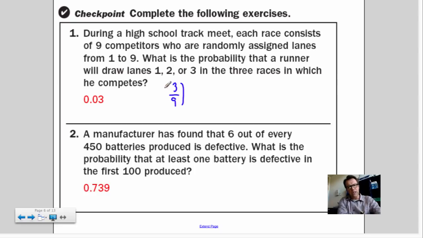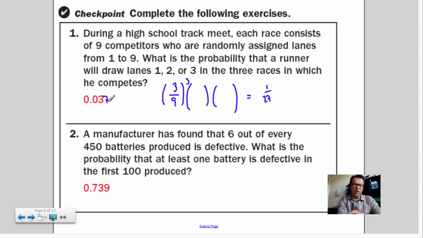In the first race, the probability of getting into lanes 1, 2, or 3 out of 9 possible is 1/3, and that happens 3 times. Or, a fancy way of writing it, 3 over 9 raised to the power 3. You should get 1/27th, which is 0.037, actually.